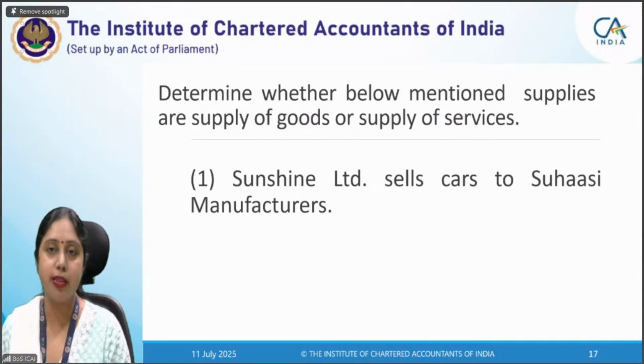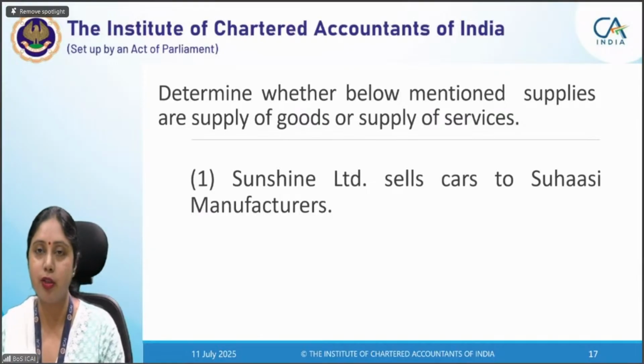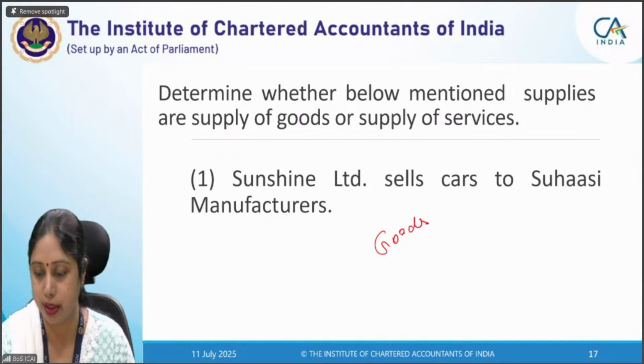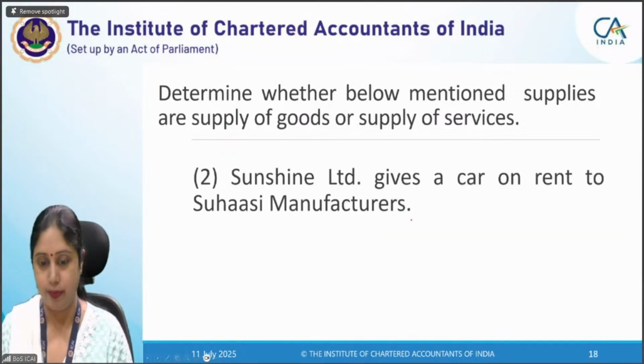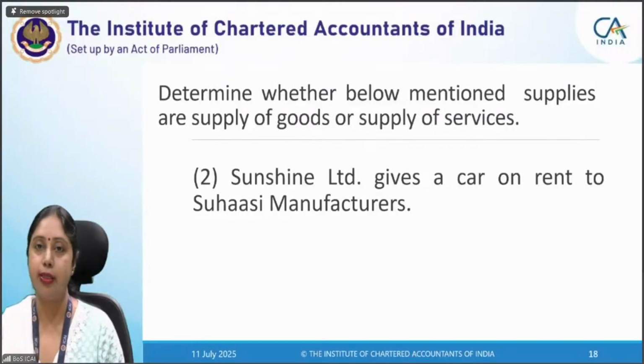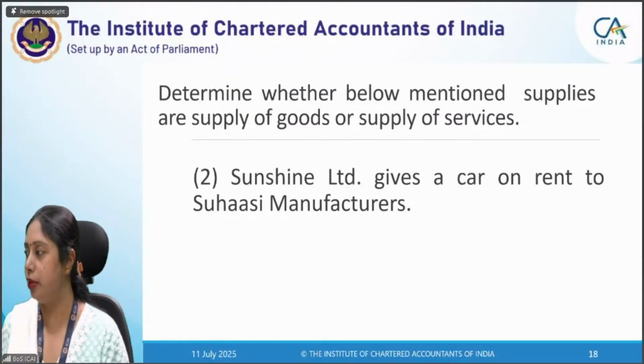Okay. That is a very simple transaction, that cars are being supplied by the manufacturer, and this is a supply of goods. So this is the simple transaction. Next. Sunshine Limited gives a car on rent to Suhasi manufacturers. Now tell me the answer.